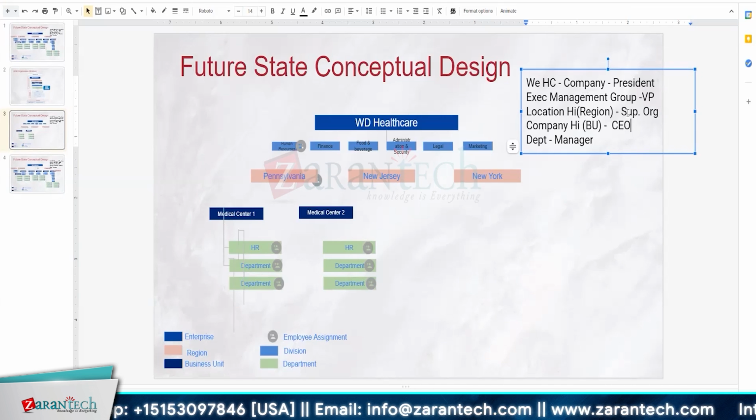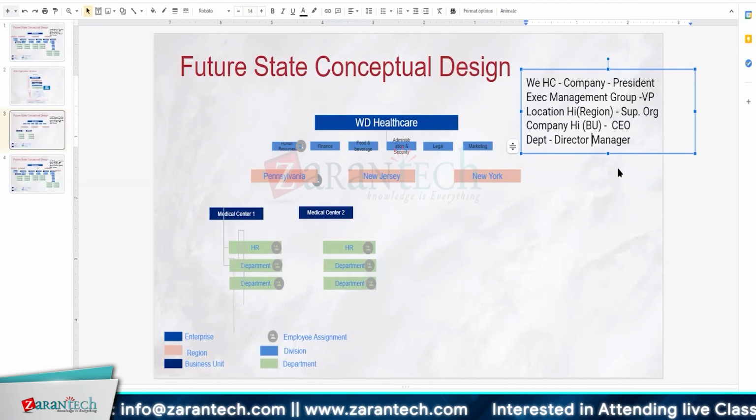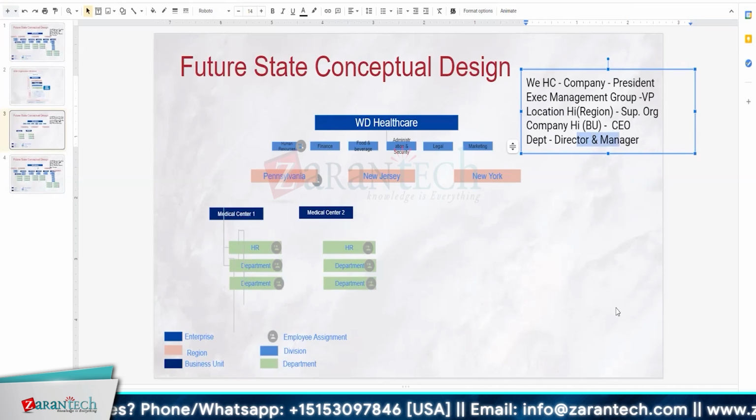And I have a CEO at each medical center level, which is my hospital level. So these CEOs will report to the vice president, and the vice president will report to the president. Underneath the CEO, I can create directors and managers, and whoever is going to work underneath, they will report to these persons.